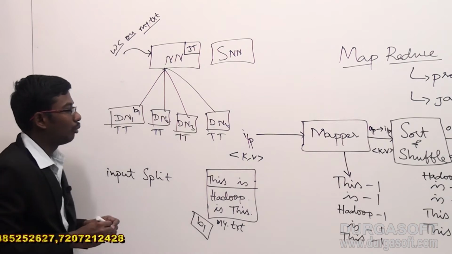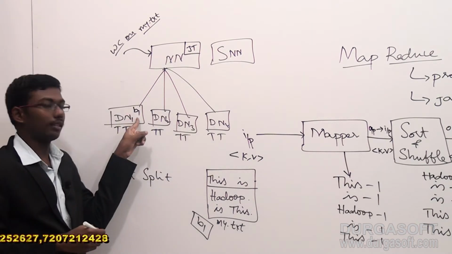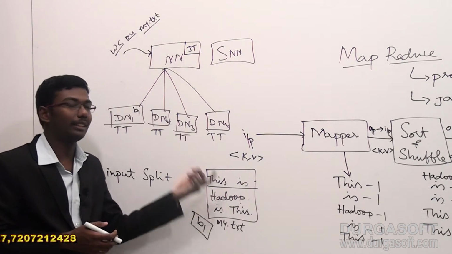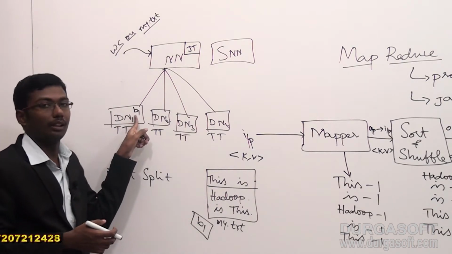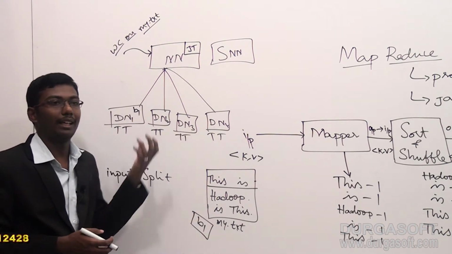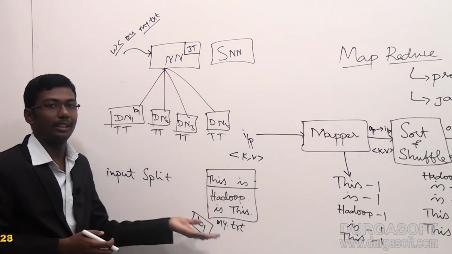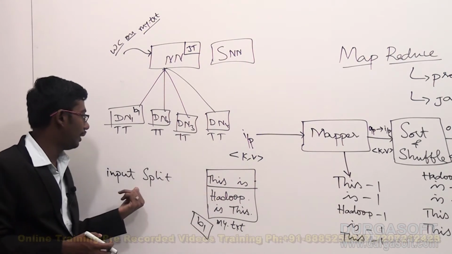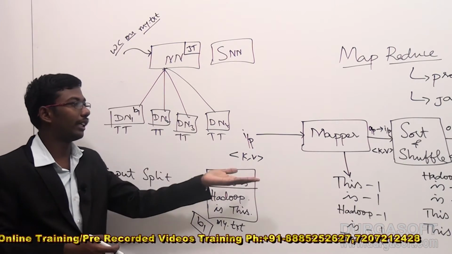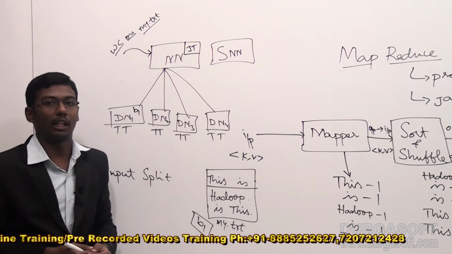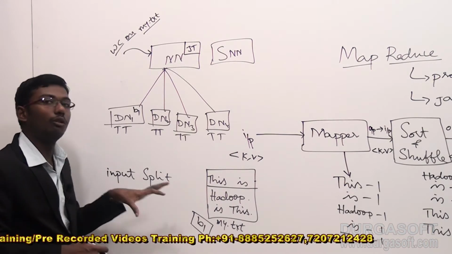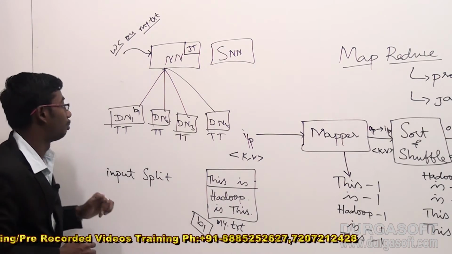Till now we have seen the blocks. Now, how can we represent the exact files in terms of blocks only? Blocks are the physical location of the actual data in the Hadoop cluster, while input splits are the logical representation of the actual data in the MapReduce lifecycle. I will tell you what an input split is and how we can perform it.